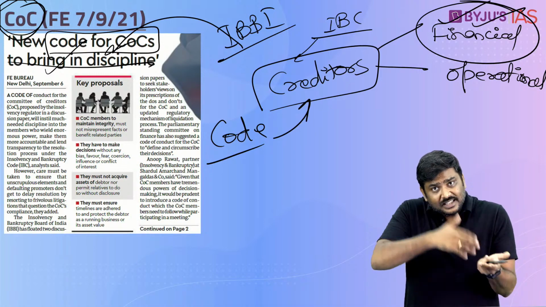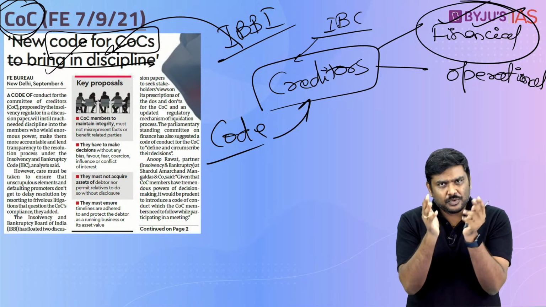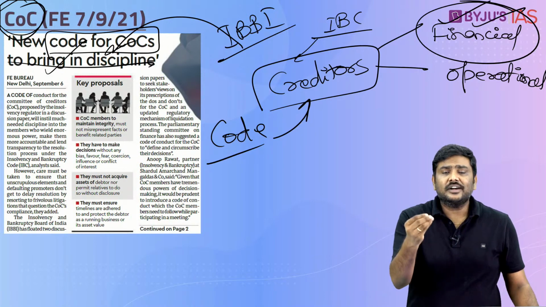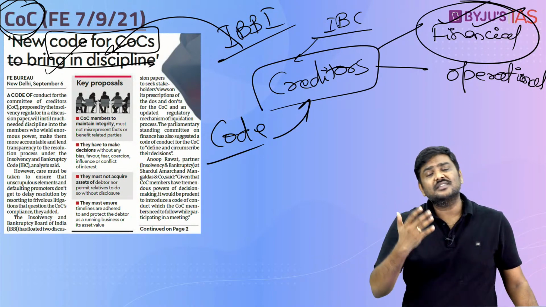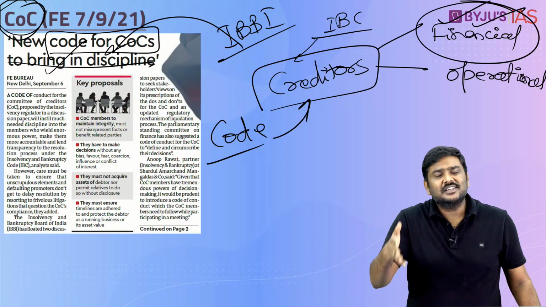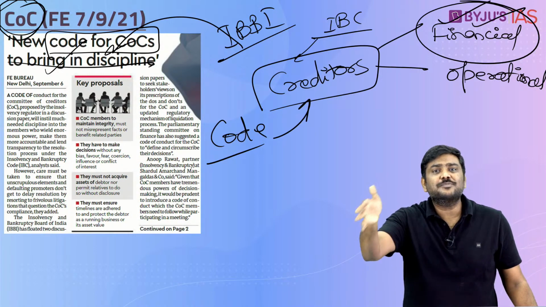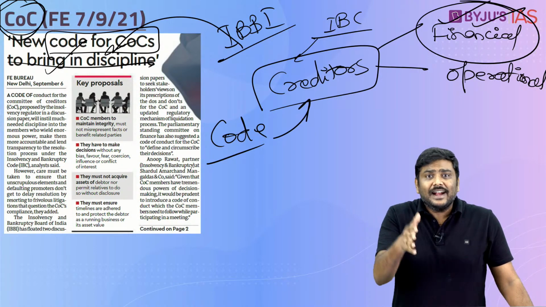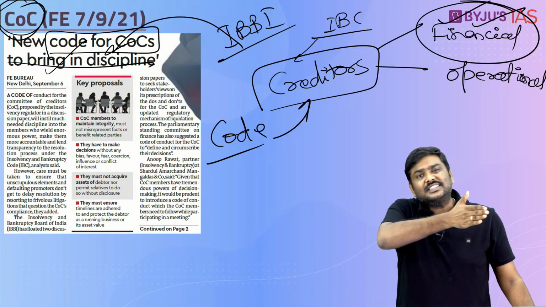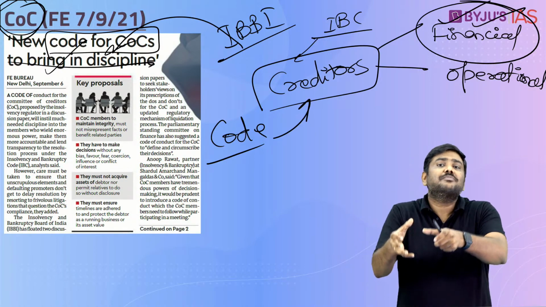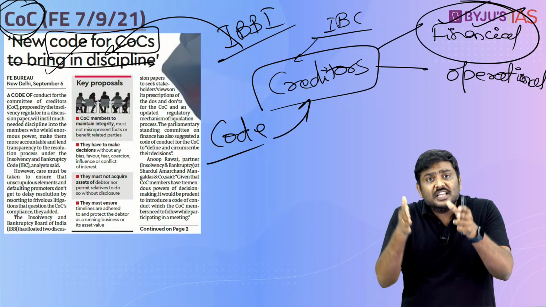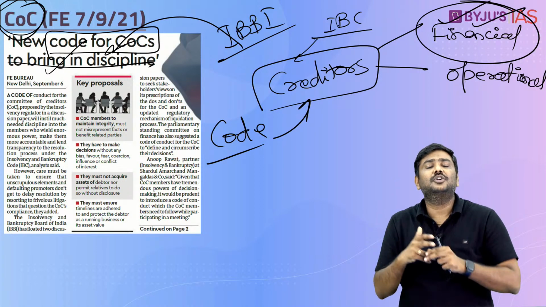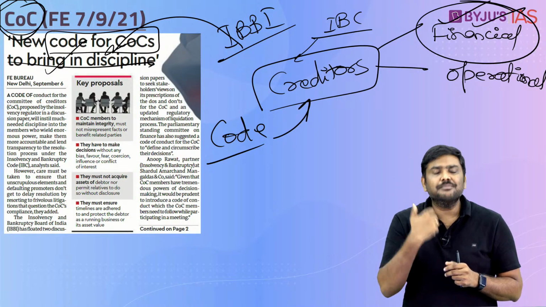And once this is implemented, what is the objective here? Once it is implemented, we are trying to ensure there is transparency in the system. We want to instill a certain amount of discipline amongst these particular creditors, right? And we also want to ensure that whatever timelines or time frames are fixed under the IBC, these particular time frames will be adhered to. And this is very important for a simple reason.